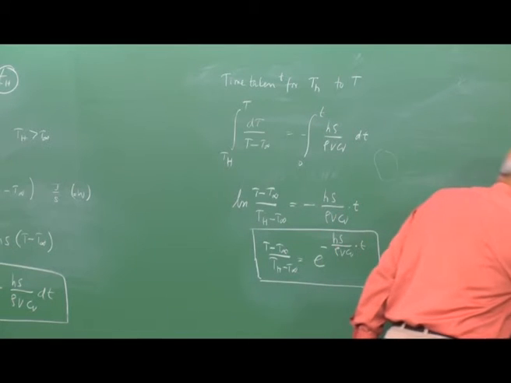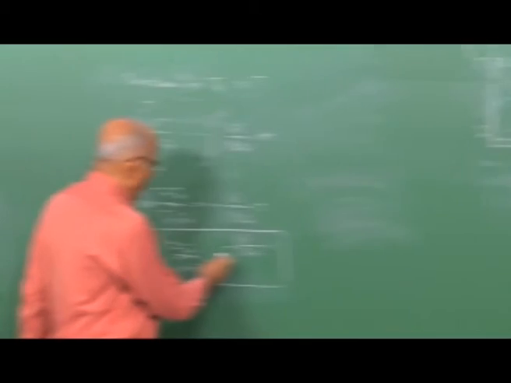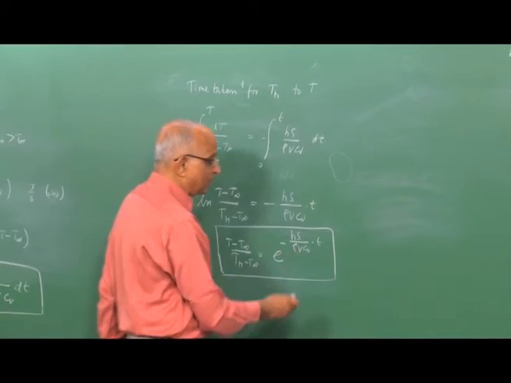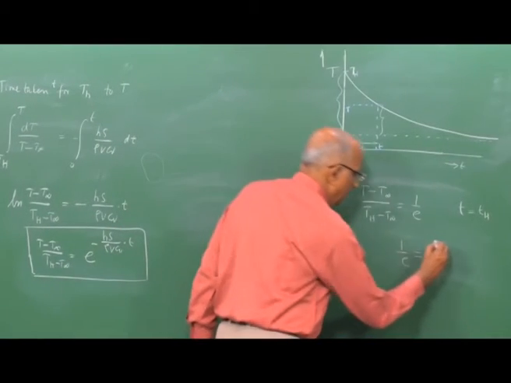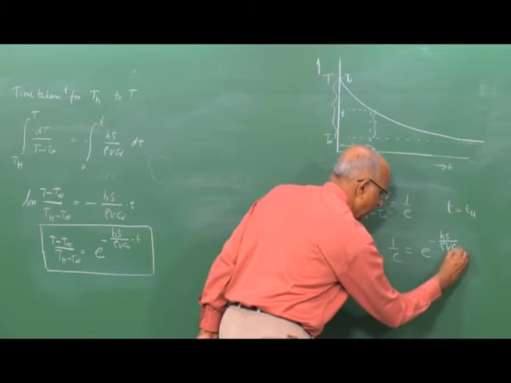Therefore, 1 over e is equal to, on the right hand side, e to the power minus Hs by rho V Cv t, that means e to the power minus Hs divided by rho V into Cv times Th.